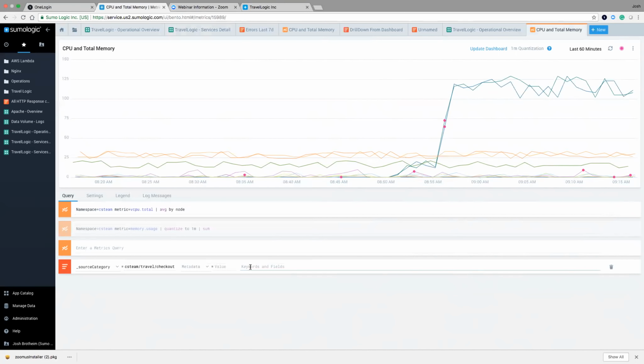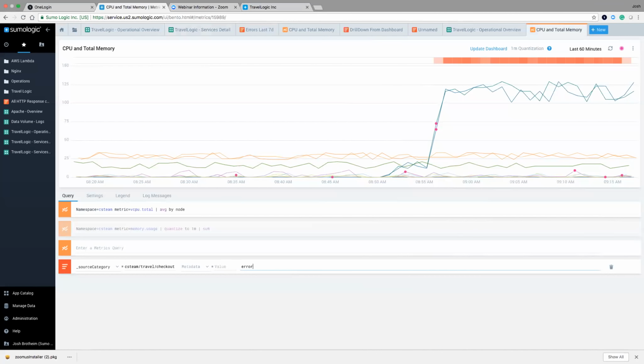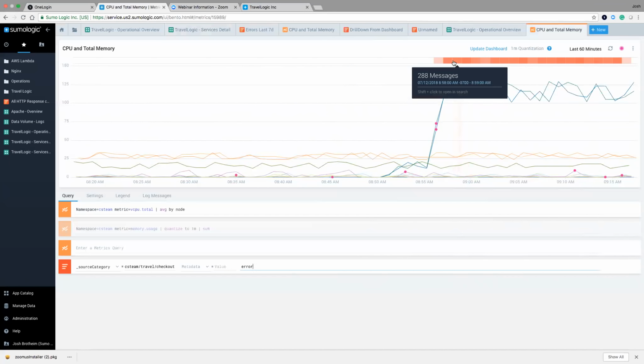I'm also going to look more specifically in the logs. Rather than looking at all the logs together, I want to look for errors that occurred within the logs. So I'm going to go ahead and look for the keyword of error, ERROR, and I'm going to hit enter. And what's going to happen now is I'm going to have that unified log and metrics environment that I was just referencing, and I'm going to see the log information up here.